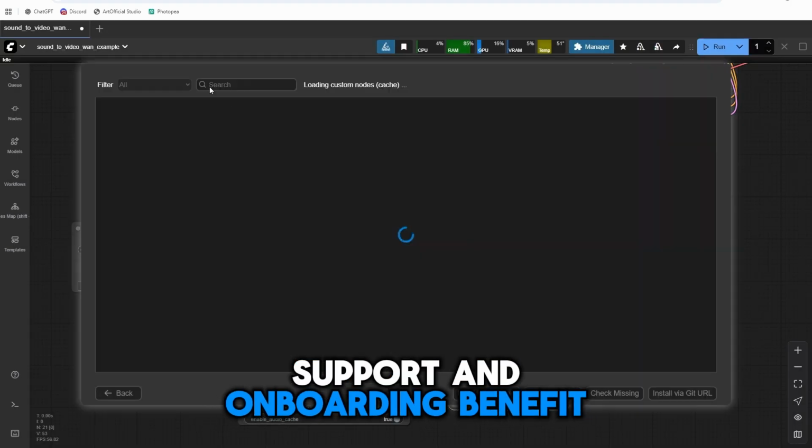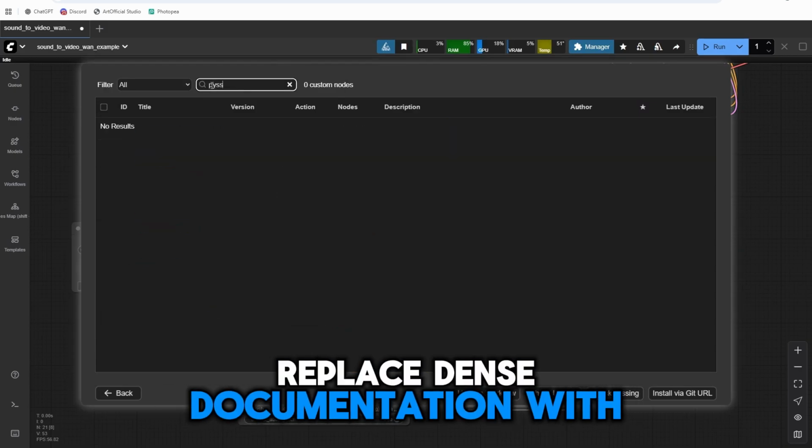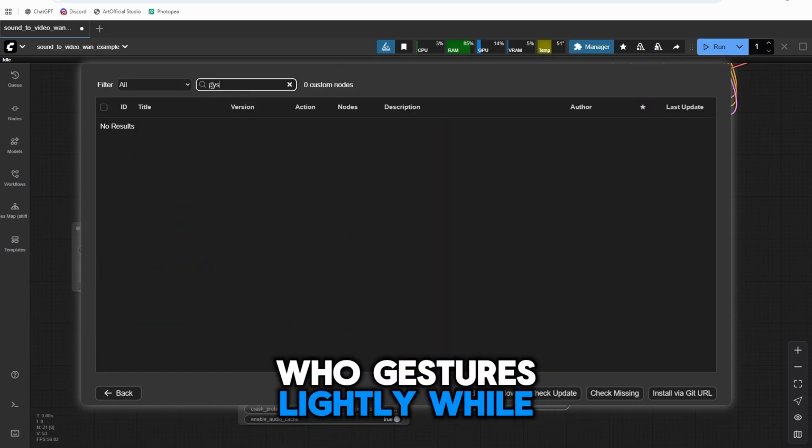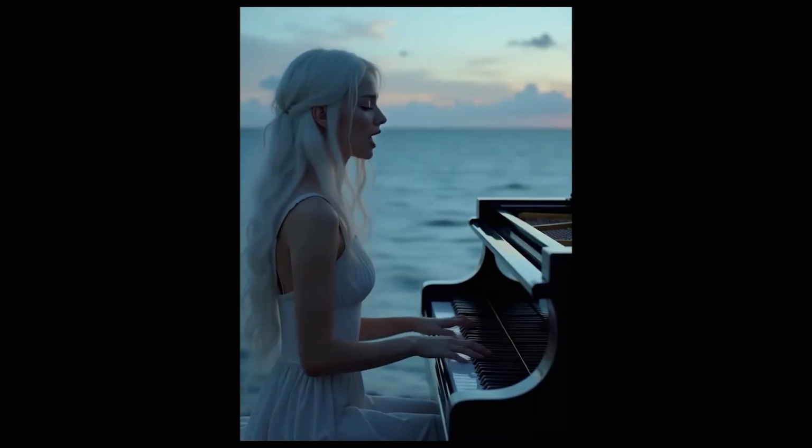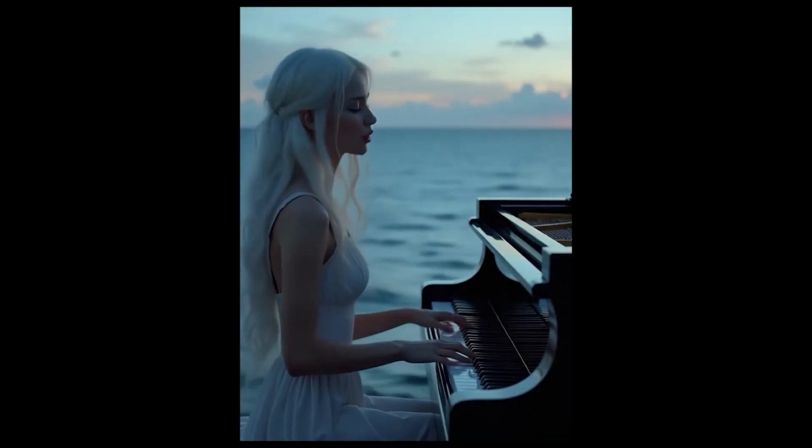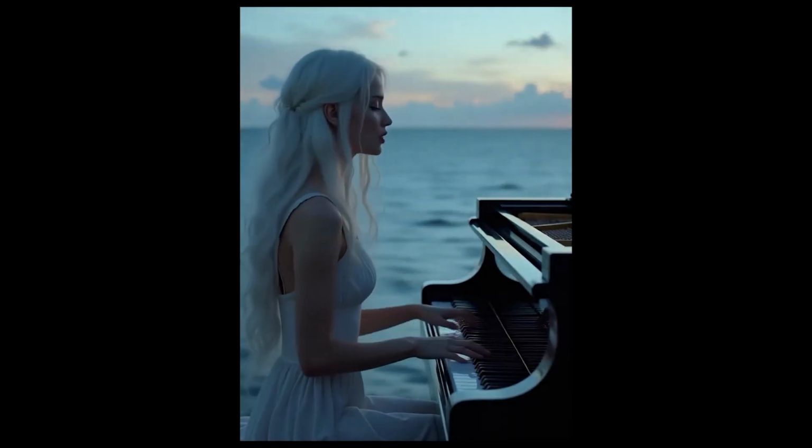Support and onboarding benefit immediately. Replace dense documentation with a calm guide who gestures lightly while explaining steps. When the interface changes, update the narration, regenerate the host, and keep the library fresh without a camera day.